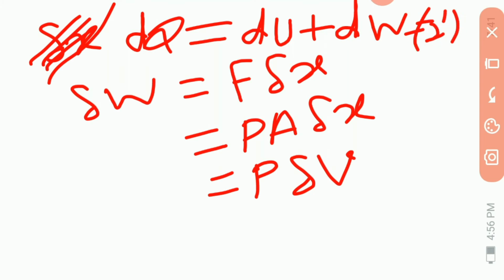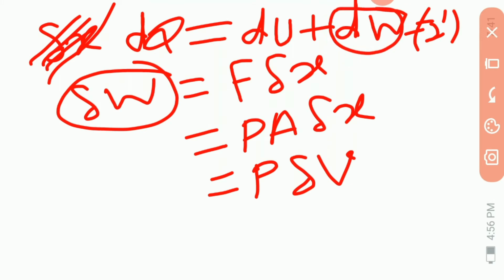Putting the value of delta W in this place, what do we get?